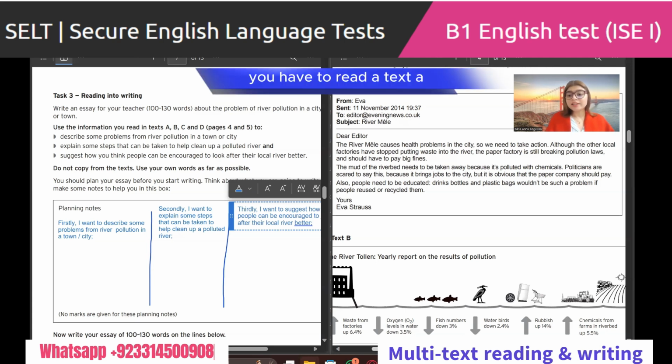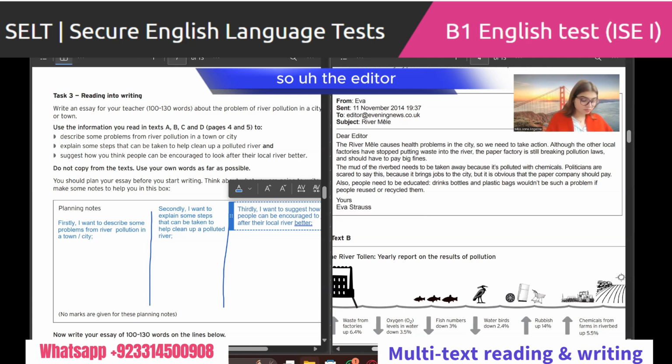You have to read text A. You can read it all by yourself, or if somebody wants to read it aloud, they can read it aloud as well. Darren, you can read it aloud. Yes, read aloud text A.